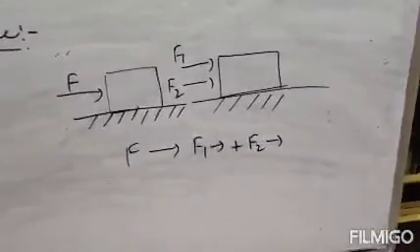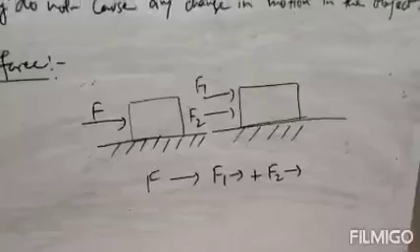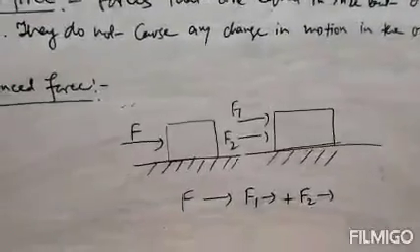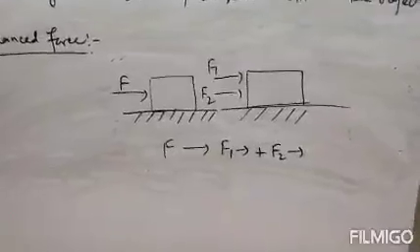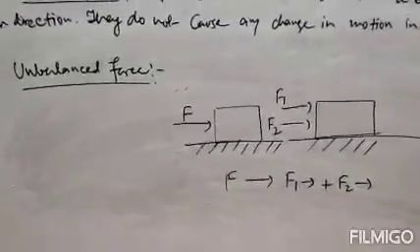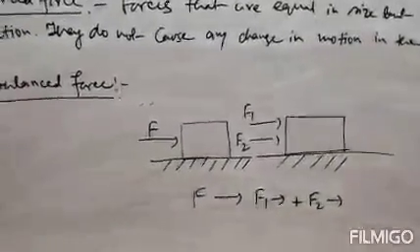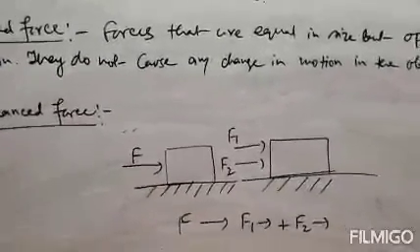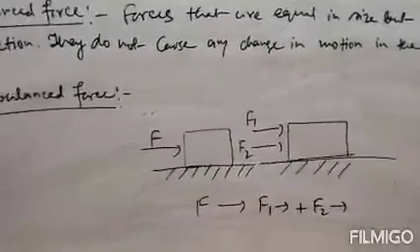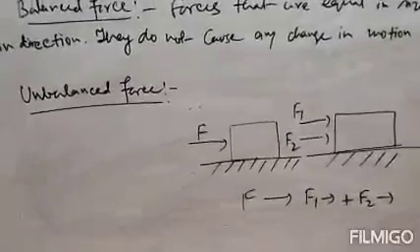Clear? This is the unbalanced force, because these two forces cannot balance each other. The object will not remain stationary here. The object will start moving. Clear?